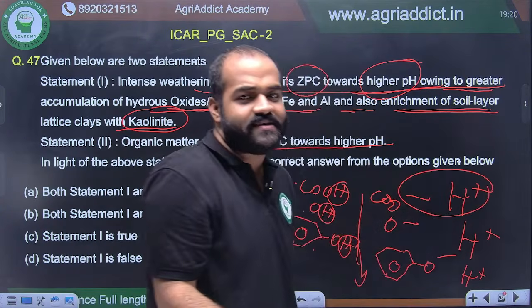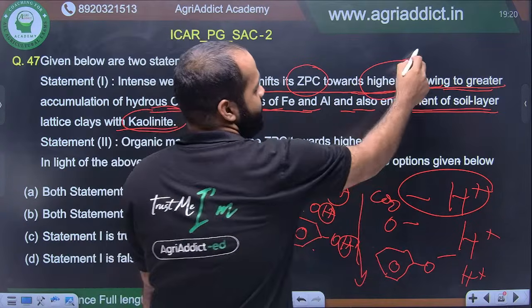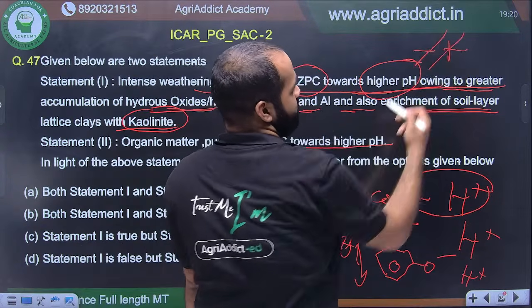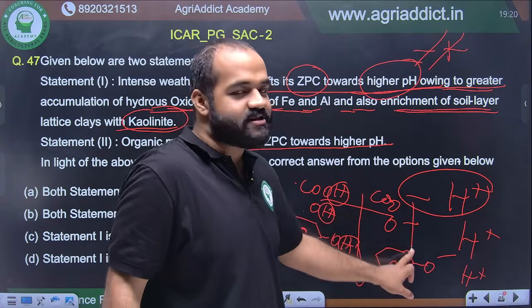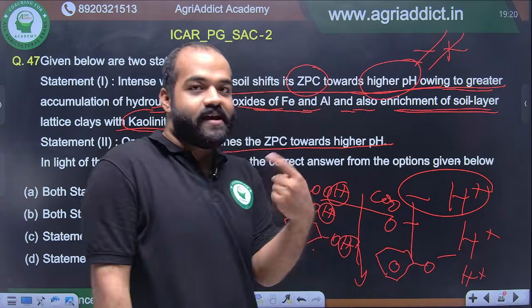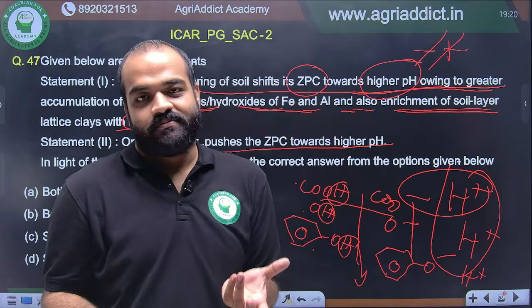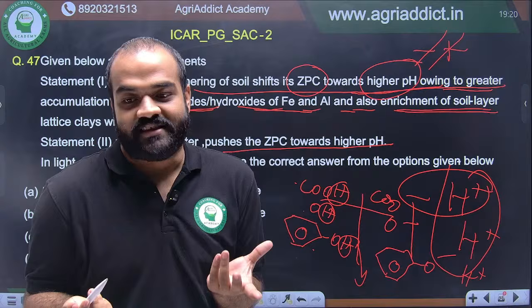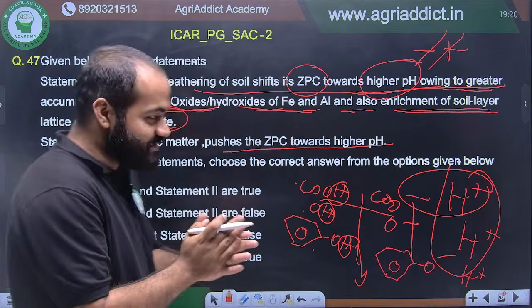What does ZPC mean? Zero point of charge. The surface charge is 0. When will the surface charge be 0? When the minus and the plus cancel out. Now to cancel that, if organic matter is higher, a greater source of negative charge has come into the soil. To balance it you need more H plus. What does more H plus mean? More H plus means pH is low. Is it not true?